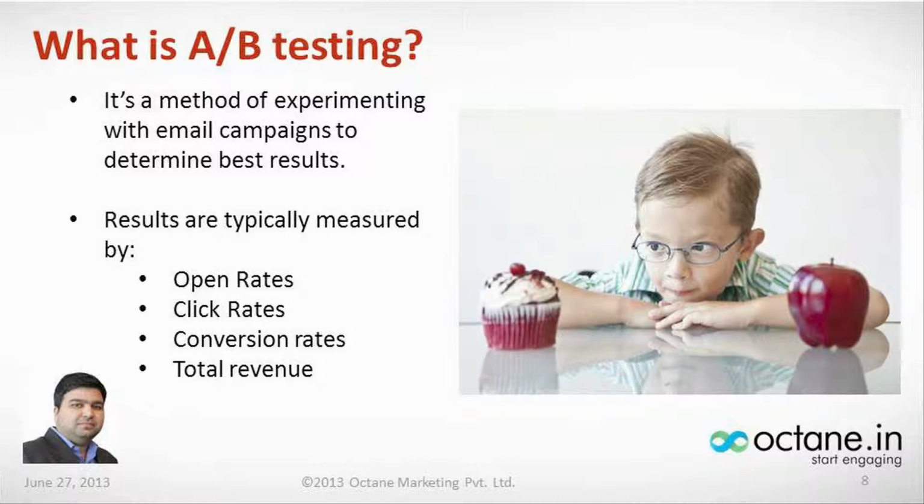A/B testing results are typically measured by open rates, your CTRs, the conversion percentages, and of course the total revenue if you track the complete funnel through which you're getting your conversions. These are the things you can track to see if A/B testing was good for you or not. So this is basically about it.